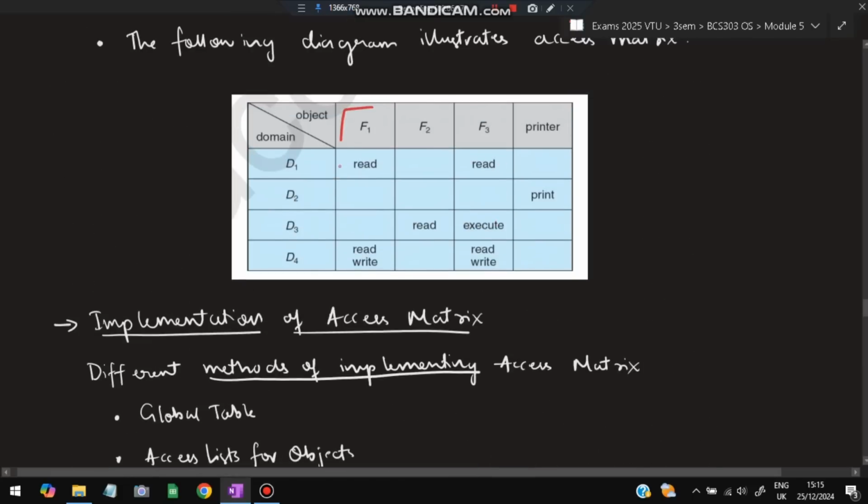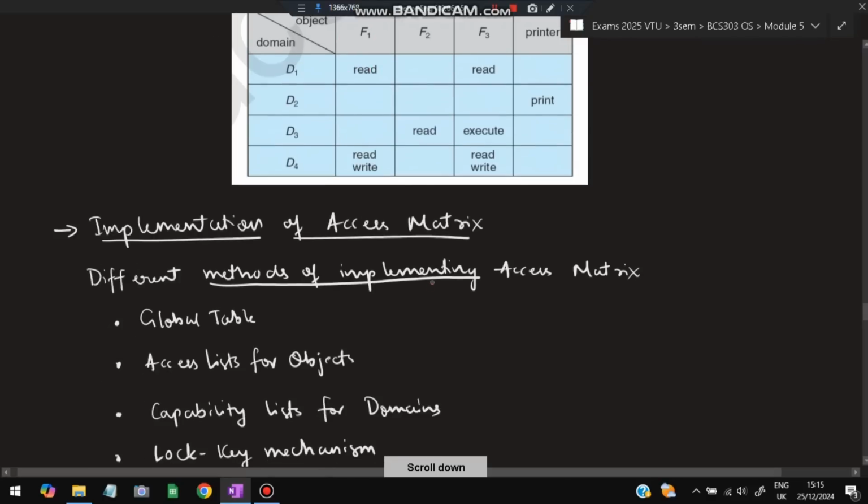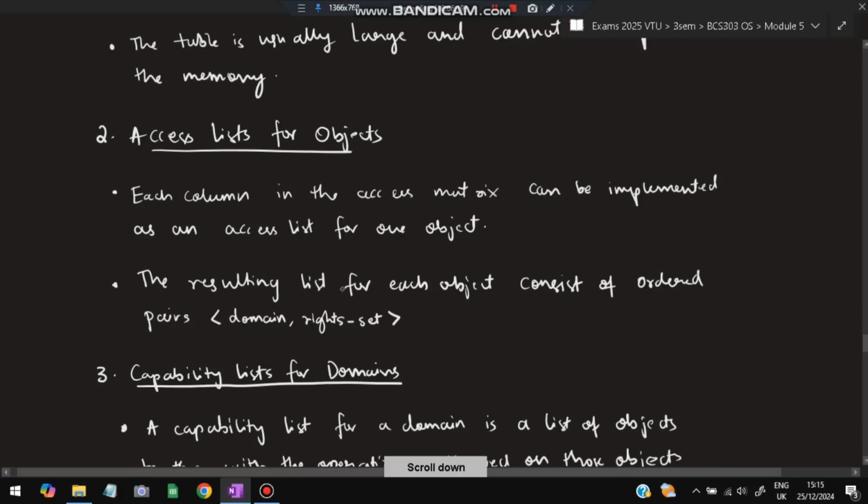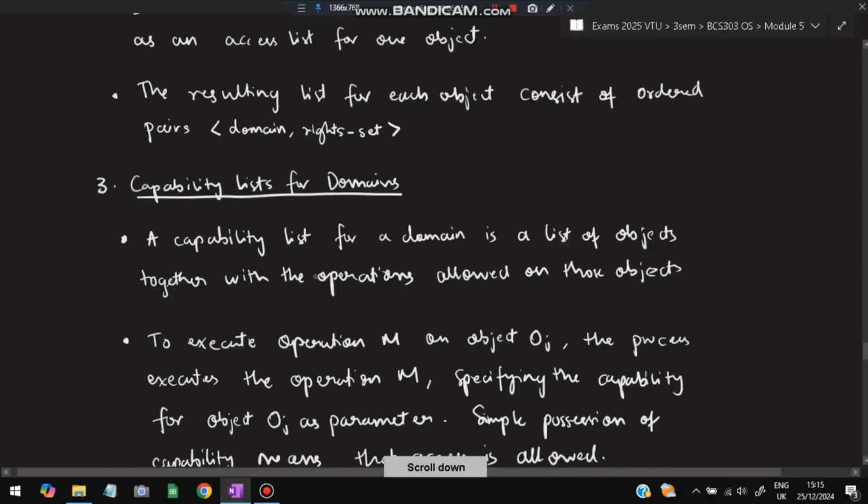The access list for f1 will be d1 read and d4 read, write. So f1 can do read in d1, and read and write in d4. That is called an access list. The resulting domain list for each object consists of ordered pairs: in which domain they can do what. Next, capability list for domains.